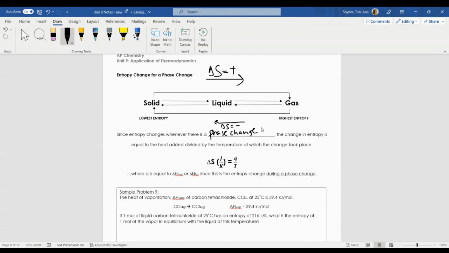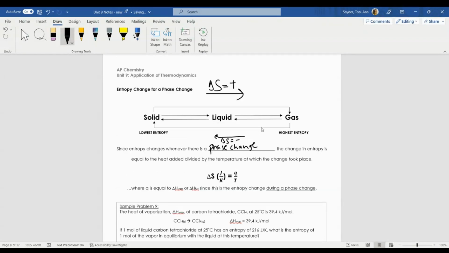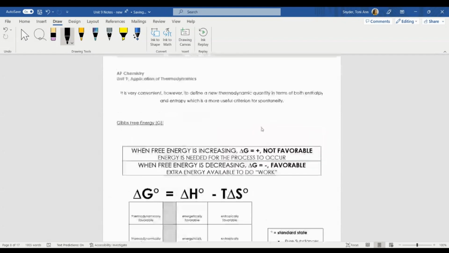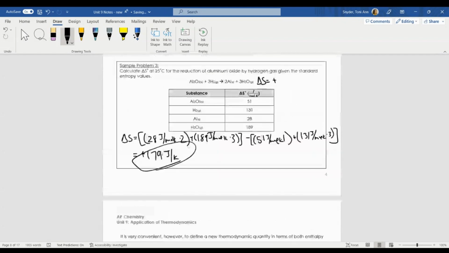So because entropy has units of joules per Kelvin, okay? If I look back at these problems, when we calculated entropy for a reaction, it has units of joules per Kelvin.